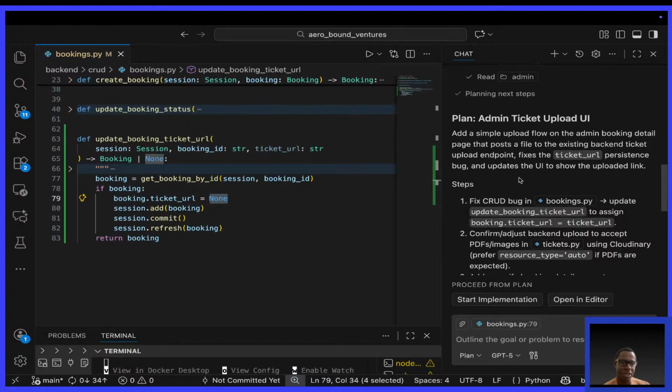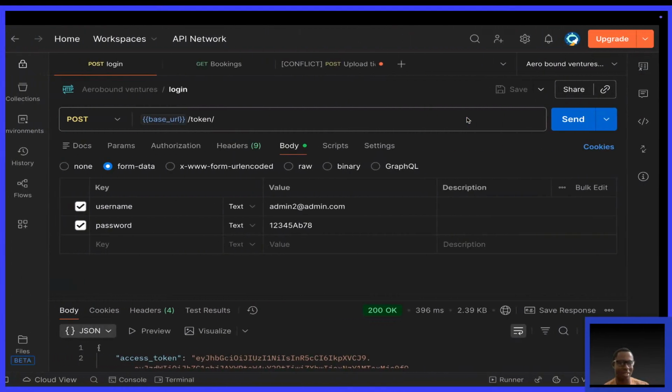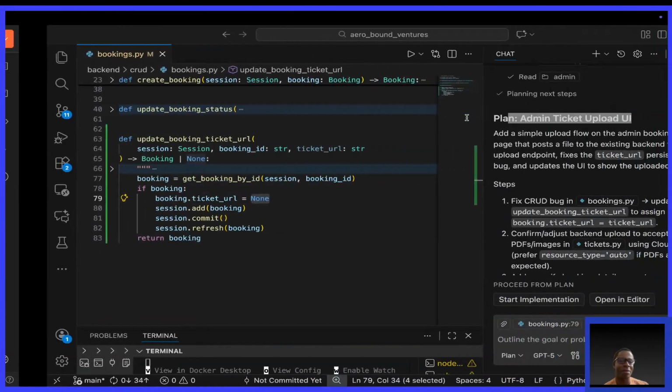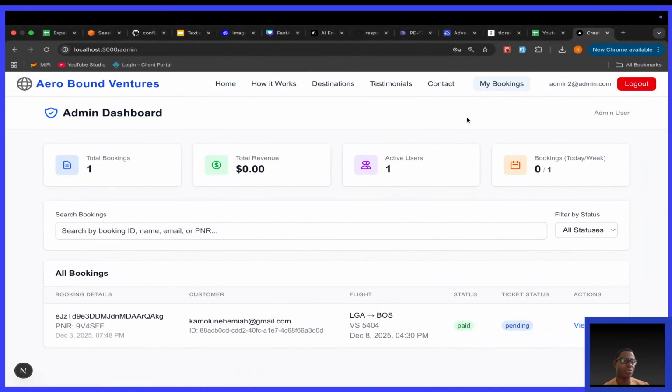So look at this. Let us look at the plan that AI has suggested. Plan: admin ticket upload UI. Again, why am I using this? Because I don't have a design. For those of you who have done front-end development, you know that what I should be doing is looking at a design made by a designer.